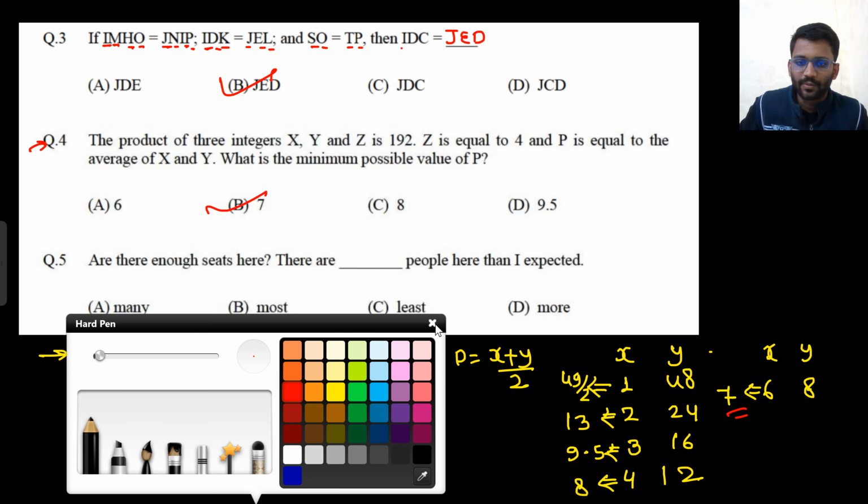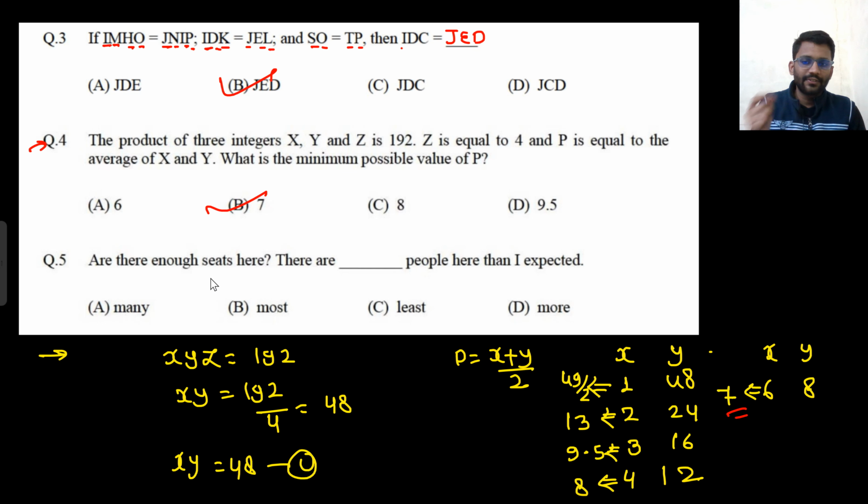Okay, let's move on to the next problem. Are there enough seats here? There are blank people than I expected. What do you think? What will be the answer? More. Always use the same phrase to get the clarity. We need to use the phrase "than I expected." So I got more marks than I expected.